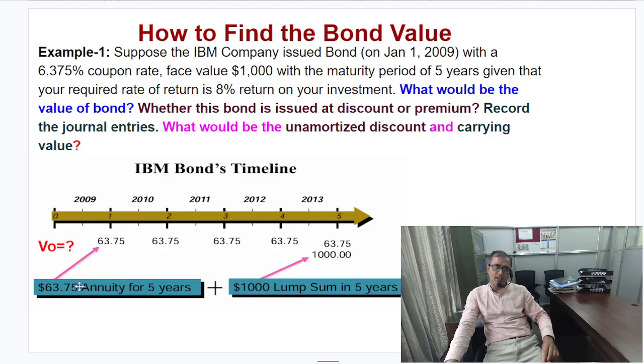That is the basic reason we need the annuity for 5 years. You can take the reference of the annuity table, or you can use the formula. Now the company will redeem the par value together with the coupon payment. That means it is a one-time payment, so we find the present value of this value. Once you add it, you will get this value.